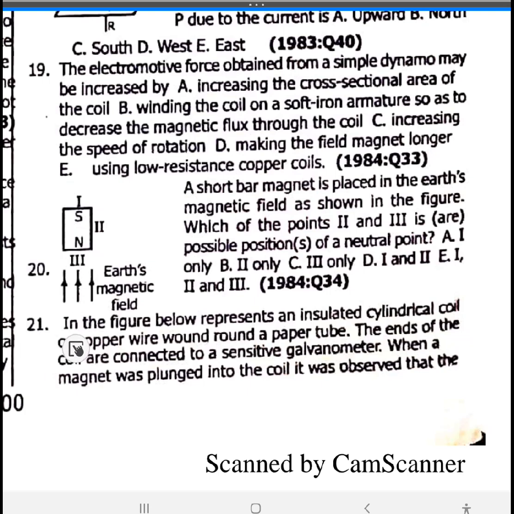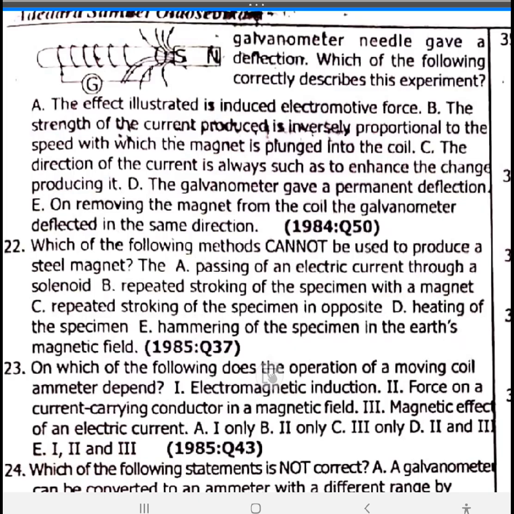21. The figure below represents an insulated cylindrical core of copper wire round a paper tube. The ends of the core are connected to a sensitive galvanometer. When a magnet was plunged into the core, it was observed that the galvanometer needle gave a deflection. Which of the following correctly describes this experiment?